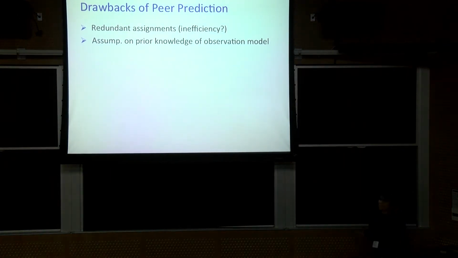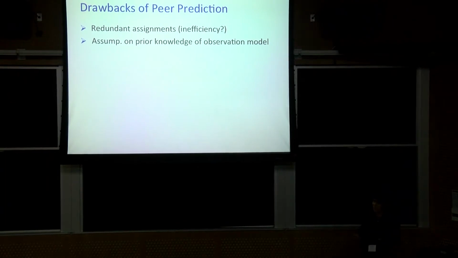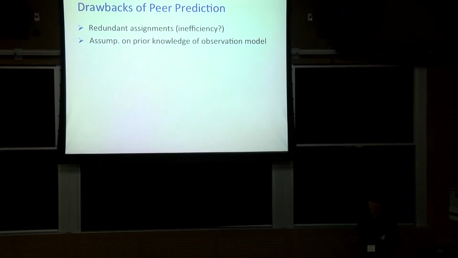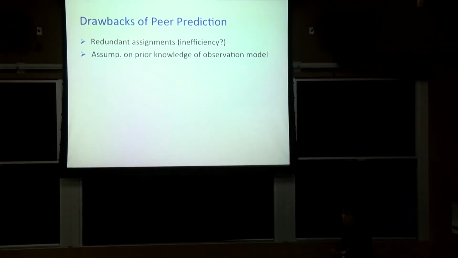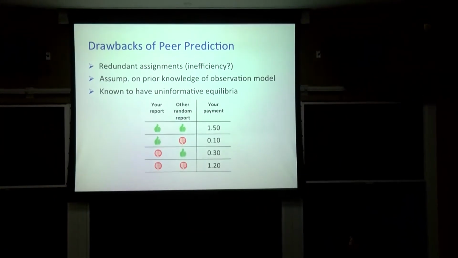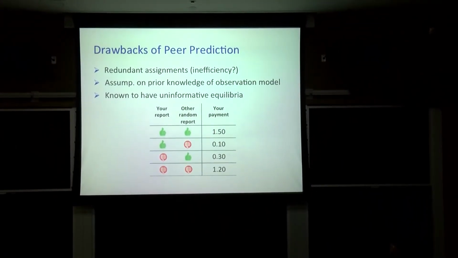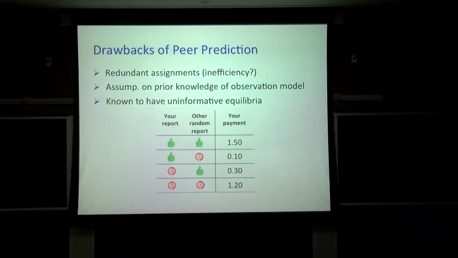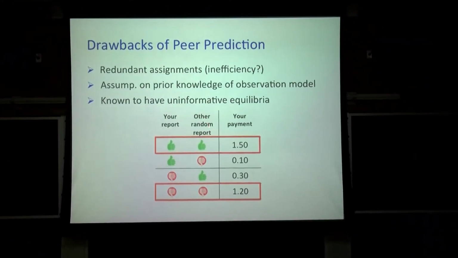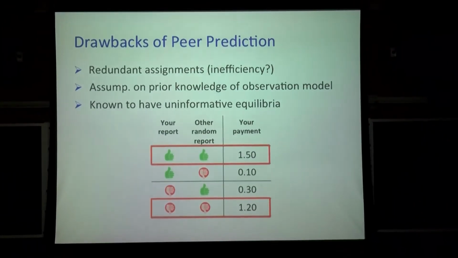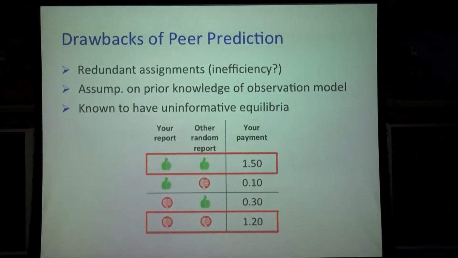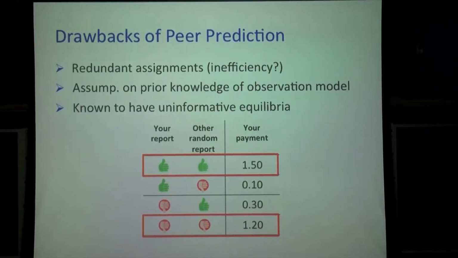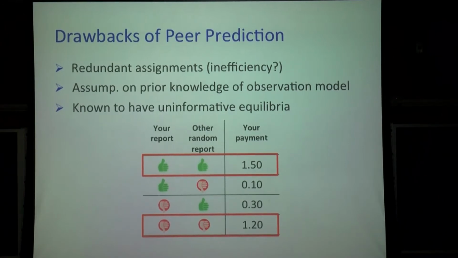The second is that this mechanism usually requires assumptions on prior knowledge of the agents' observation model, which also remains largely unknown. And thirdly, many times peer prediction has an uninformative equilibrium, meaning agents simply reporting the same answer is an equilibrium. It's a very trivial equilibrium, but it's uninformative. We want to avoid this case.